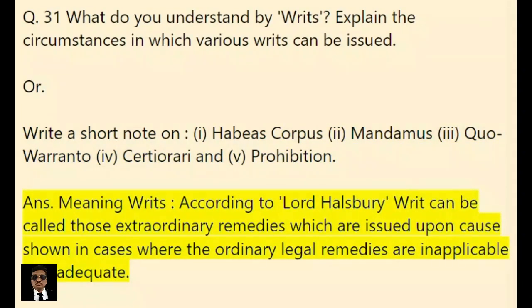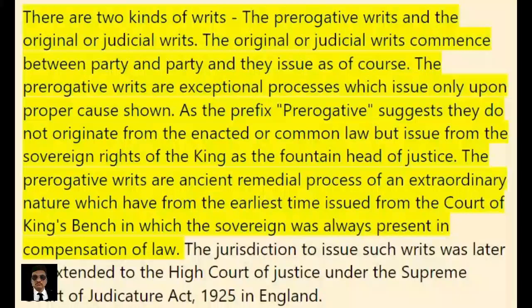Ans. Meaning of writs. According to Lord Halsbury, writs can be called those extraordinary remedies which are issued upon cause shown in cases where the ordinary legal remedies are inapplicable or inadequate. There are two kinds of writs: the prerogative writs and the original or judicial writs. The original or judicial writs commence between party and party, and they issue as of course. The prerogative writs are exceptional processes which issue only upon proper cause shown.